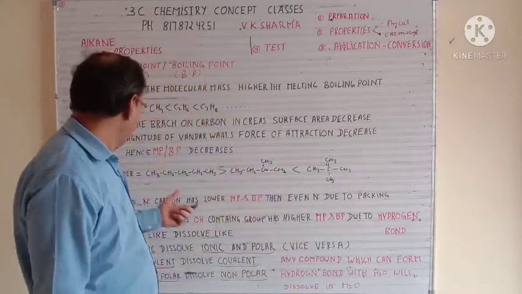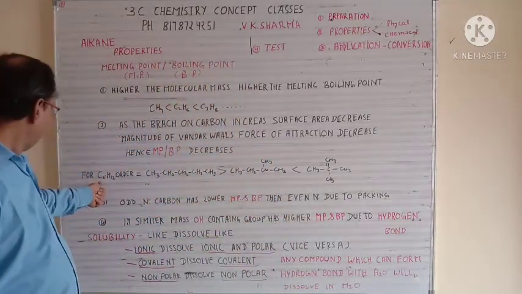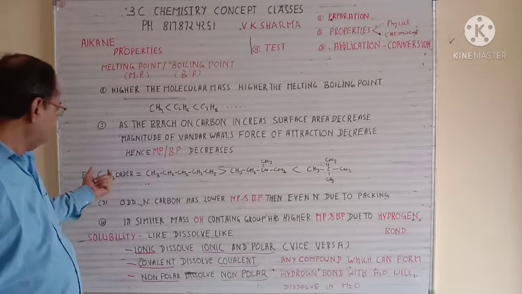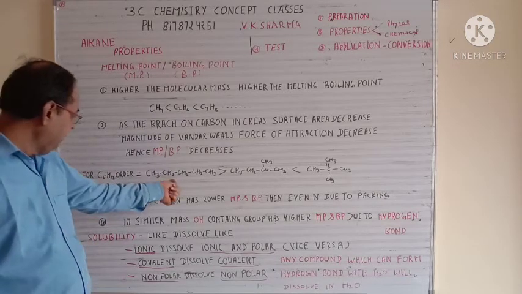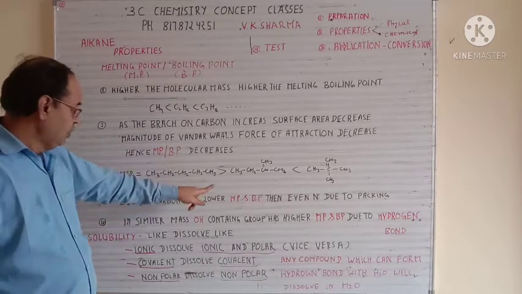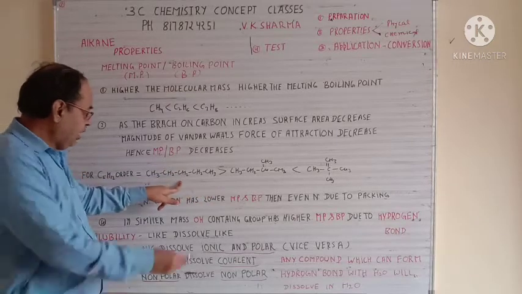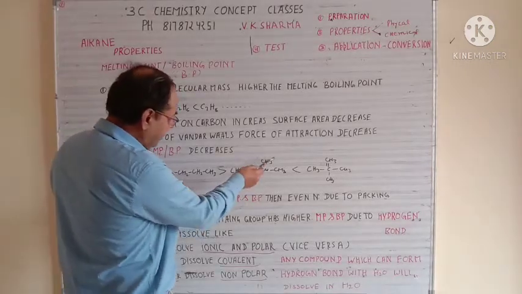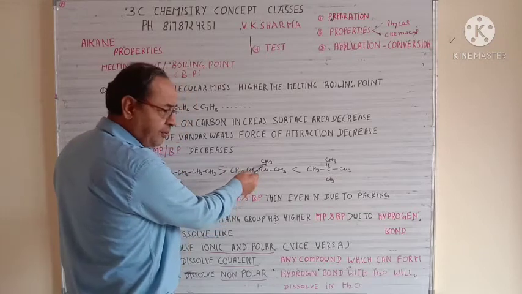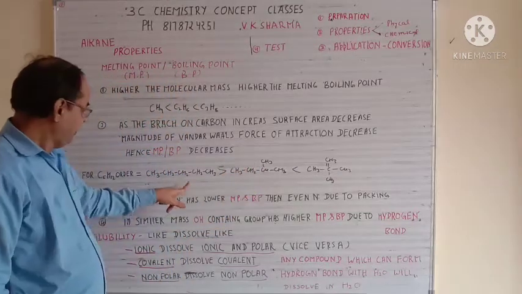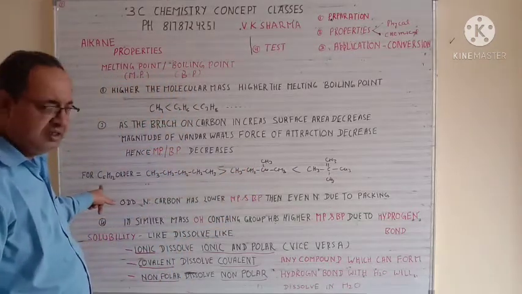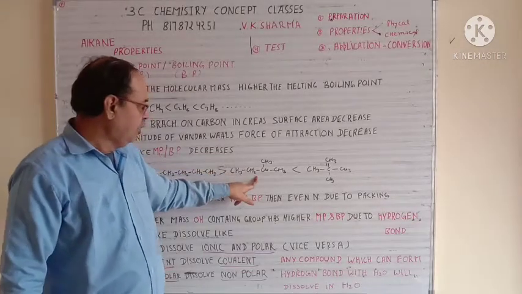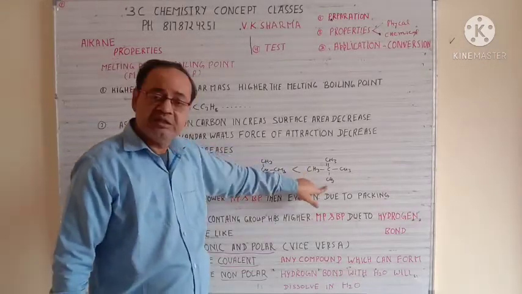So for example, let's take C5H12, that is pentane. This is pentane, straight chain, so it has a higher melting and boiling point. Now the same pentane is there, but this pentane has only one branch. As branching increases, melting and boiling point decreases. So this has a lower melting point. Now here there are two branches.